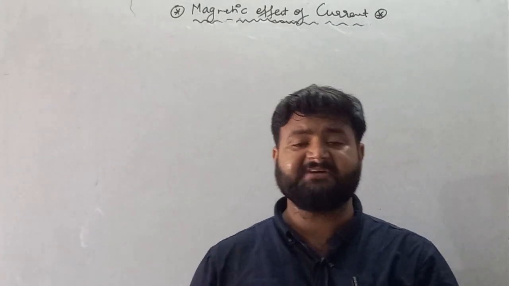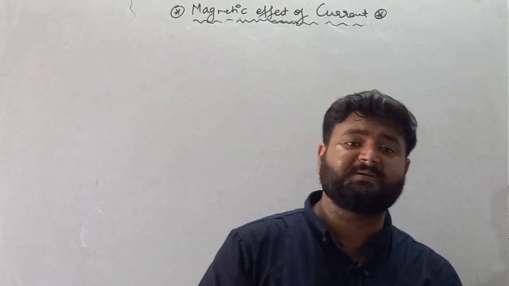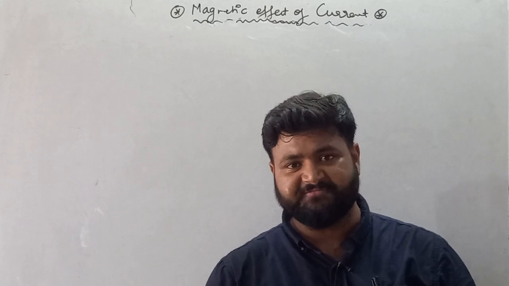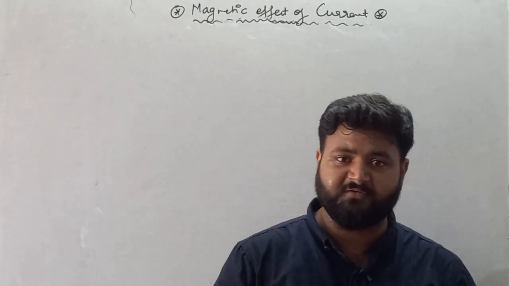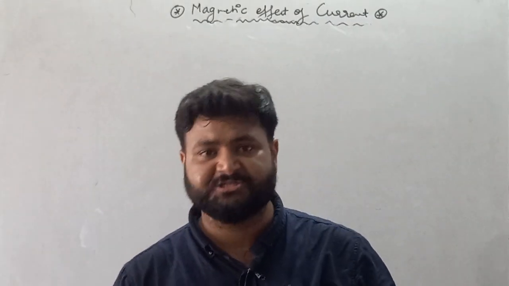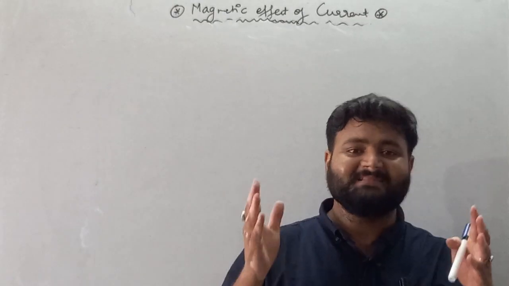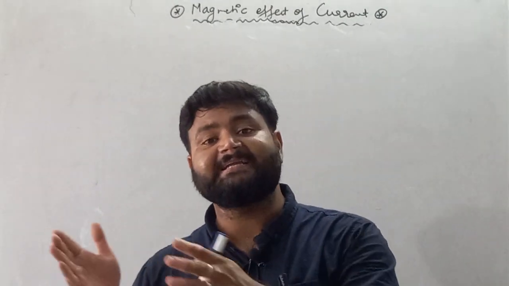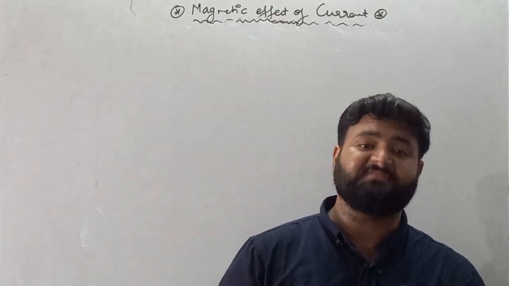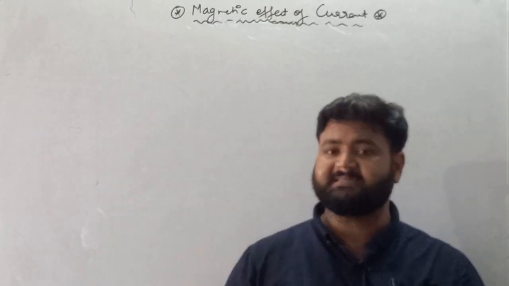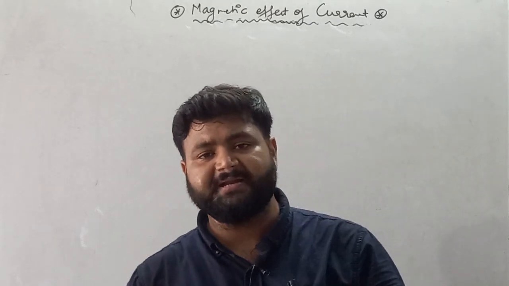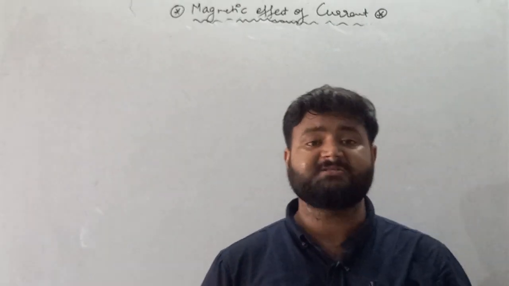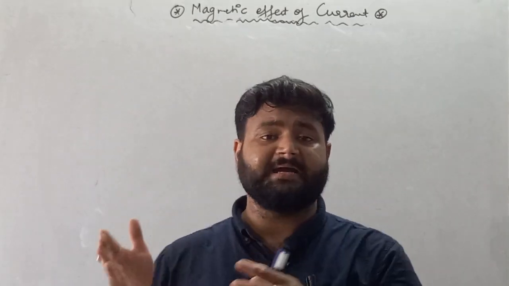If current is flowing, then the magnetic field is there. If you stop the flow of current, the magnetic field vanishes. So the magnetic field created under the presence of electric current is called a temporary magnetic field or electromagnetic field, and this branch of physics is called electromagnetism.